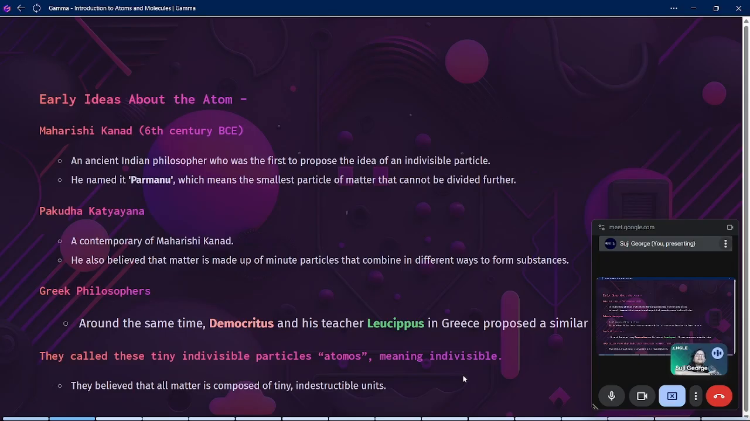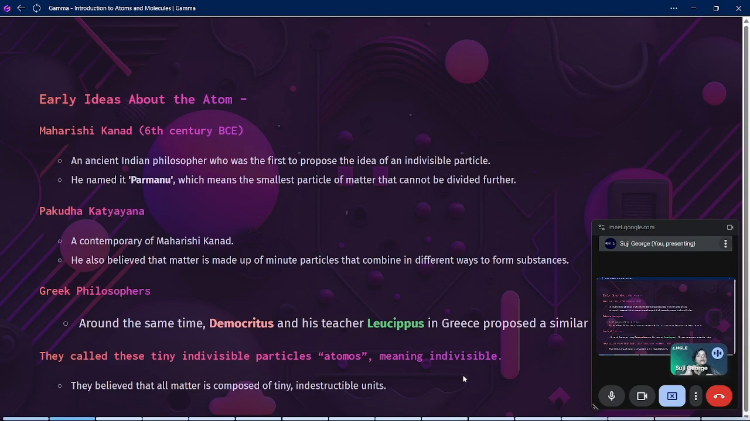And he said that if you cut something into pieces and keep on cutting it, we will reach a point where we are not able to cut it or divide it further. And he named that Parmanu, which means the smallest particle of matter that cannot be divided further. Also, Pakudha Katyayana, a contemporary of Maharishi Kannad, said that these tiny particles combine together in different ways to form the substances that we see in our daily life.